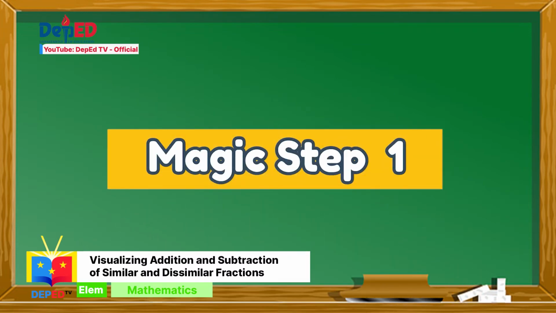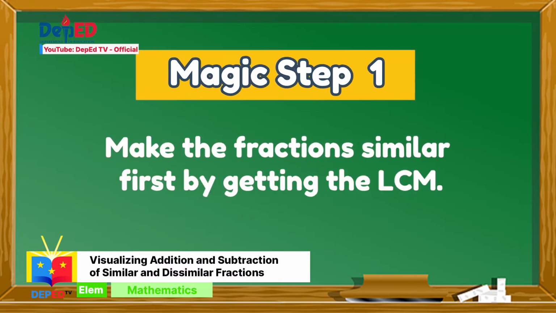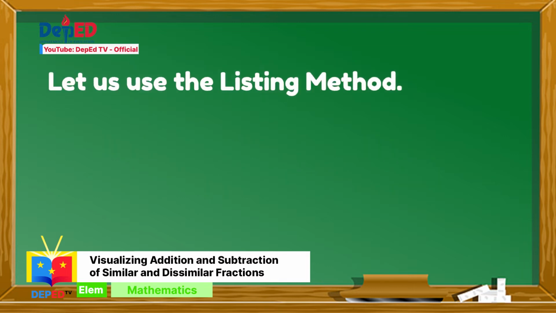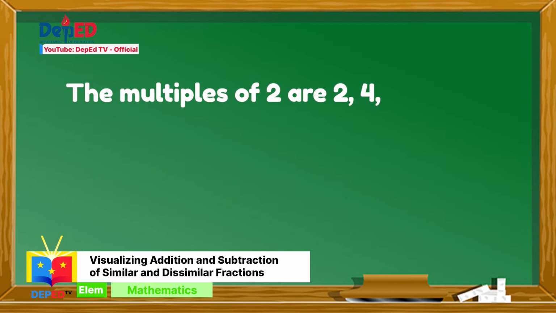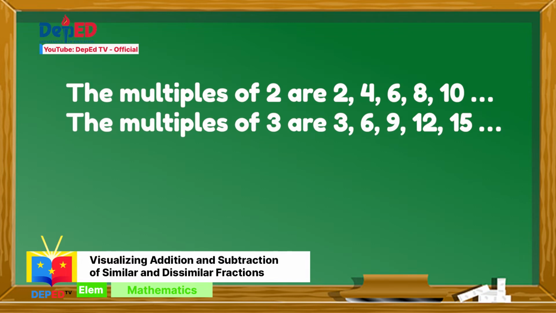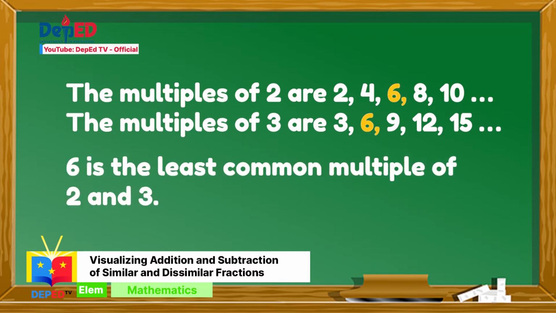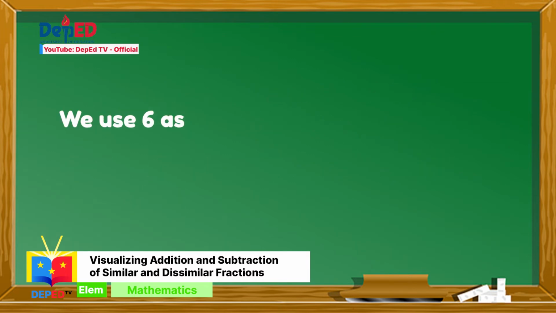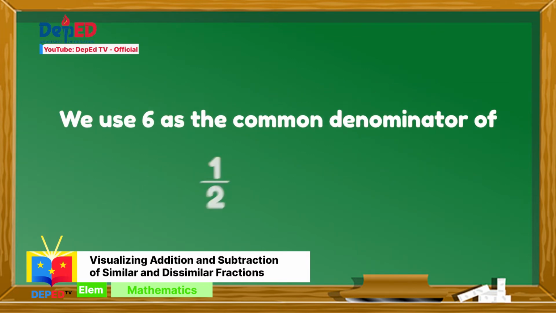Magic step number 1. We must make the fractions similar first, and that is by getting the LCM. Let us use the listing method. The multiples of 2 are 2, 4, 6, 8, 10, and so on. The multiples of 3 are 3, 6, 9, 12, 15, and so on. 6 is the least common multiple of 2 and 3. We use 6 as the common denominator of 1 over 2 and 2 over 3.